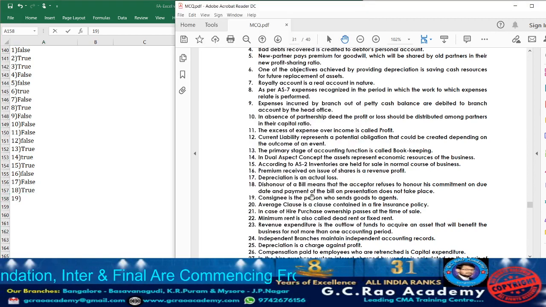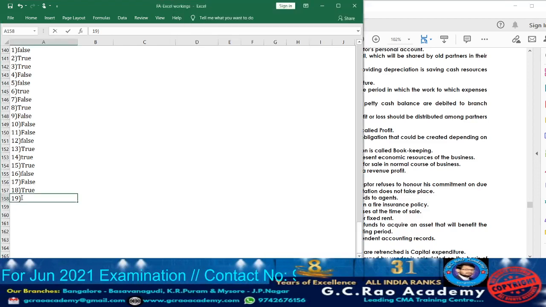Now moving on to question 19. What are they telling? Consignee is the person who sends the goods to agents. False. Who is going to send the goods? Consigner, not the consignee. Consignee is the person who is going to receive the goods from consigner and sell the goods on behalf of consigner. For that, he will be entitled to receive monetary remuneration called commission. So the point they have given is false. So take down point 19, it is false.